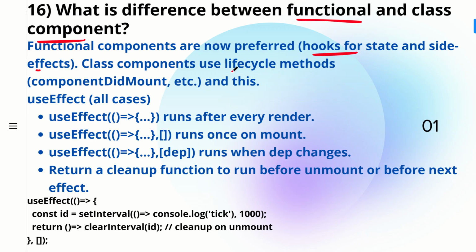Class components have lifecycle methods; they don't have hooks for state handling and side effects. So in a class component, everything is handled by the lifecycle methods. Also, class components are difficult to understand and read, and they take more lines of code to achieve something which we can do in a functional component by writing a small code snippet.